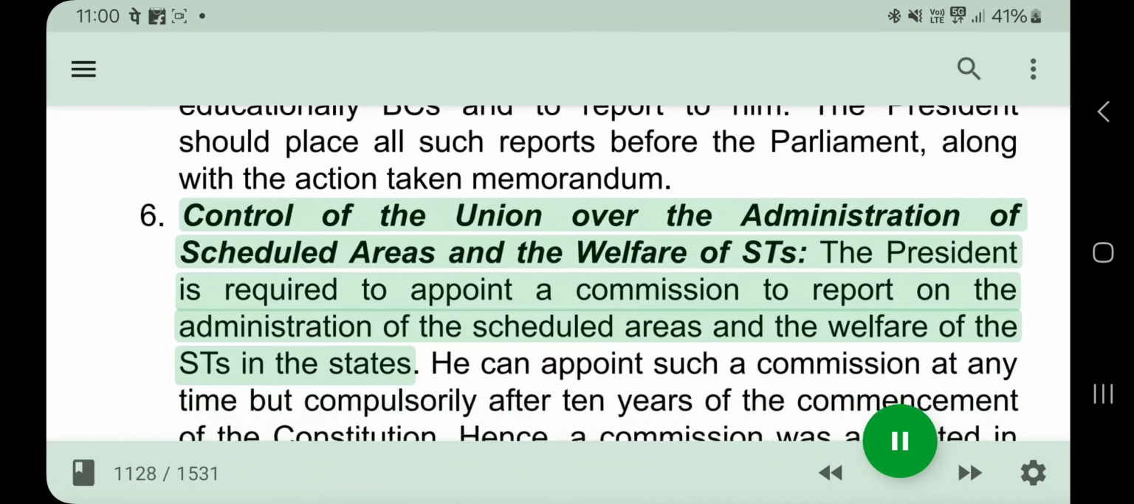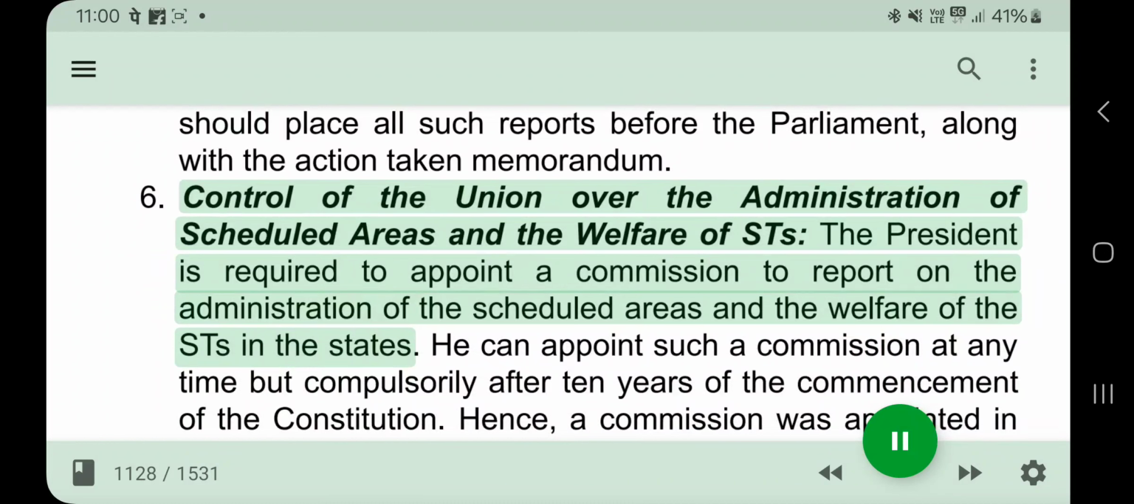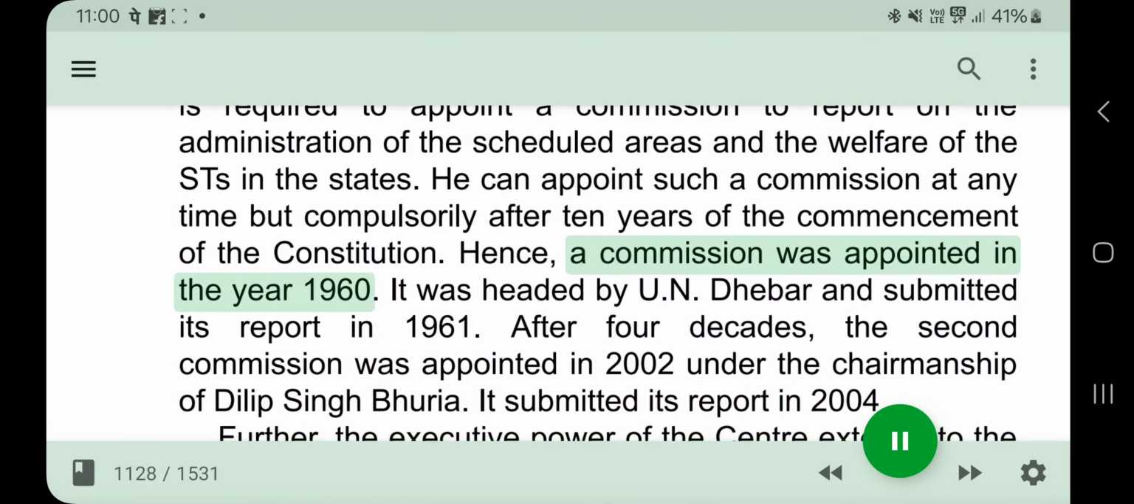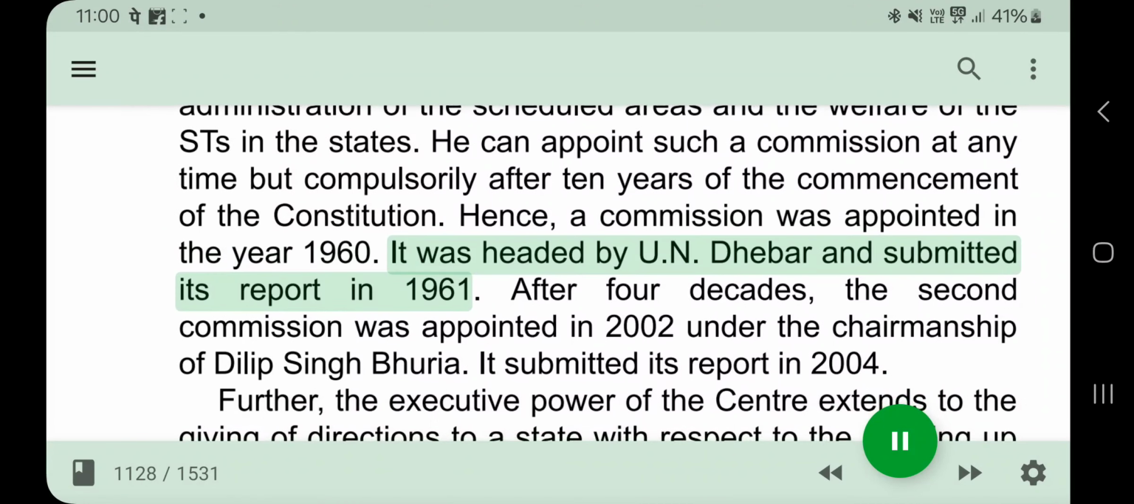7. Control of the Union over the administration of scheduled areas and the welfare of STs. The President is required to appoint a commission to report on the administration of the scheduled areas and the welfare of the STs in the states. He can appoint such a commission at any time but compulsorily after 10 years of the commencement of the Constitution. Hence, a commission was appointed in the year 1960. It was headed by UN Dhebar and submitted its report in 1961.